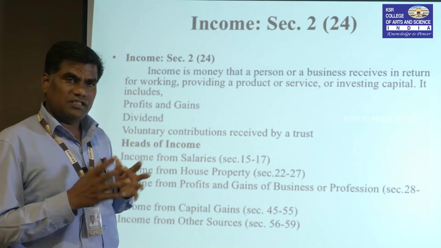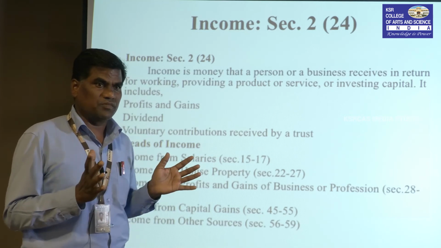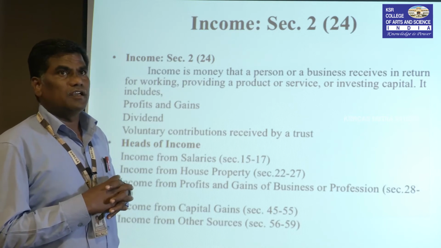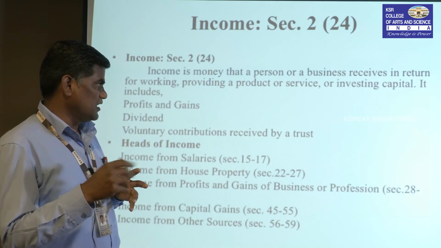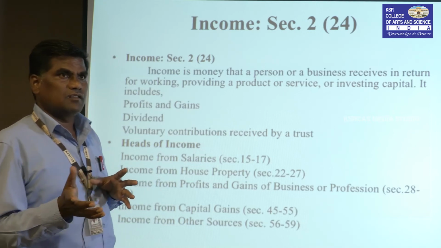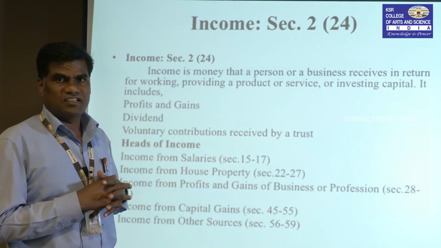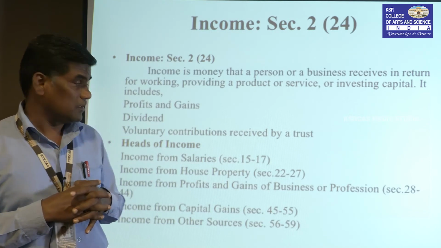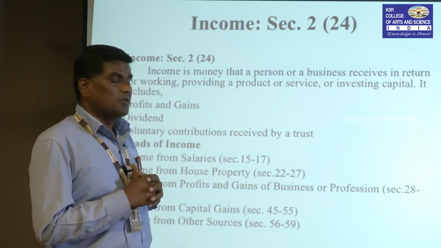Chartered accountant, CA. CA education is obtained from the ICAI, and that person can start a business in the name of profession, that is chartered accountant. And engineers, different types of engineers, particularly civil engineers, start a business in the name of construction. That business is a profession that gives gain to those engineers, so it is called a profession.